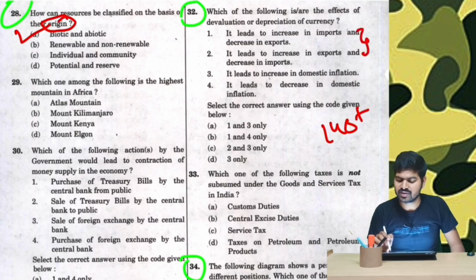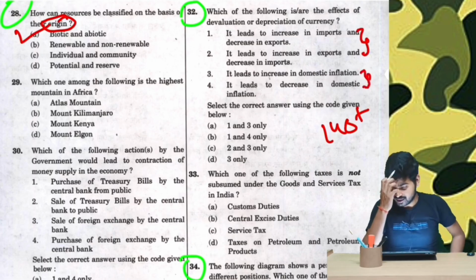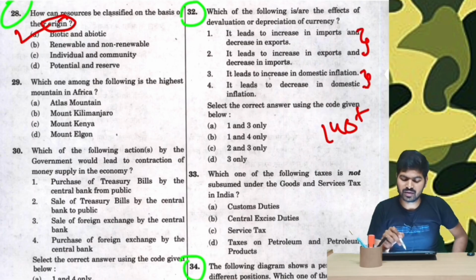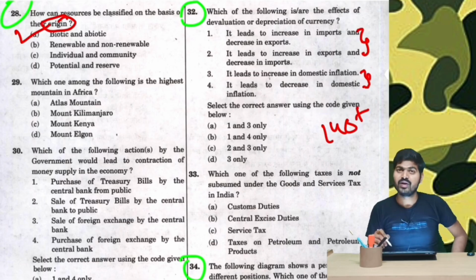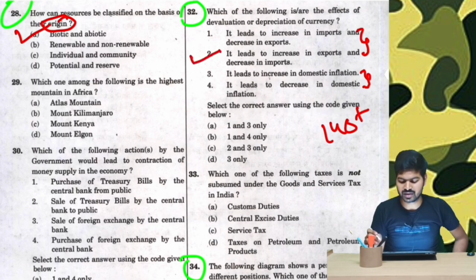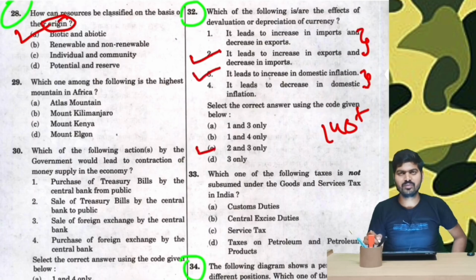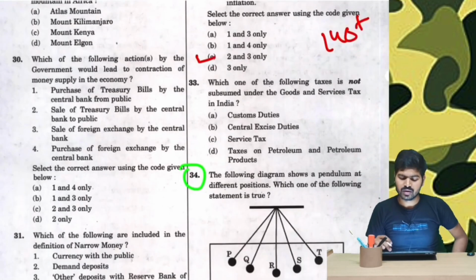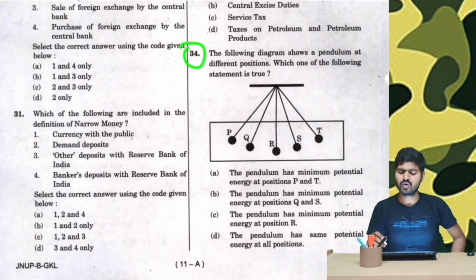It leads to increase in domestic inflation. It leads to decrease in domestic inflation. These two are also opposite in their meaning. Therefore, only one can be correct. So one from there and one from here. Whenever our currency depreciates, it leads to increase in exports and decrease in imports. Therefore, option number 2 is correct. There is only one option that consists of 2, and that is option number C. Therefore it leads to increase in domestic inflation too. Now question number 34. The following diagram shows a pendulum and its different positions.